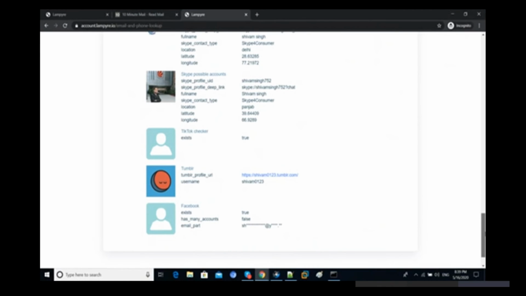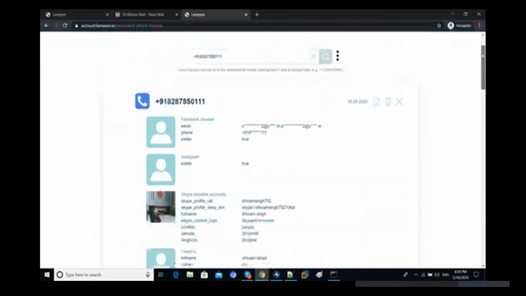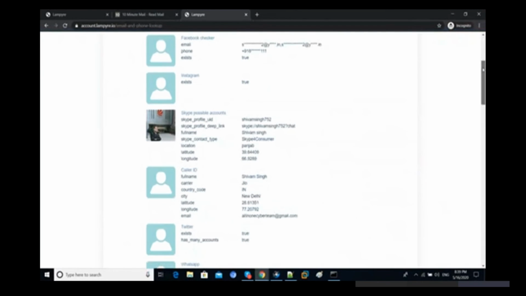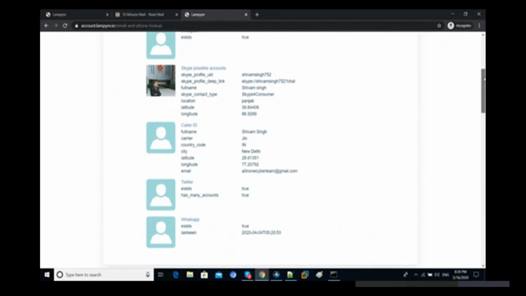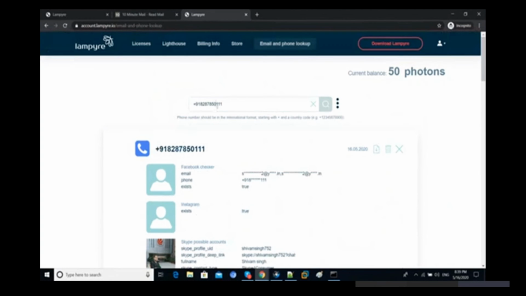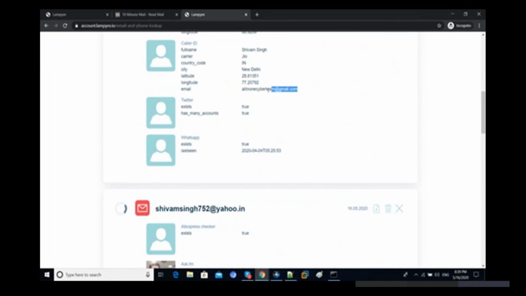Okay. So now you can see for this phone number we have Facebook checker, Instagram checker, and a possible Skype account. So there is some Skype account, and again we have one more Gmail address, right? That one is very good information for us. Let's first scan that phone number, and then we are going to check out some different information. Scroll down, and this time we are going to enumerate this one, all-in-one cyberteam@gmail.com.